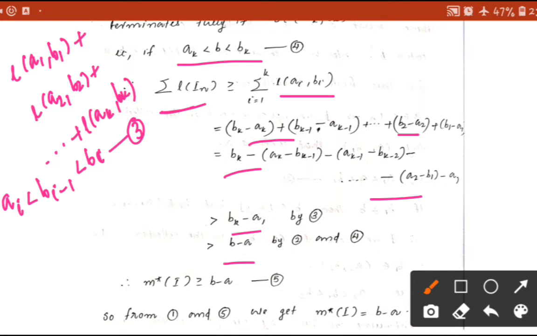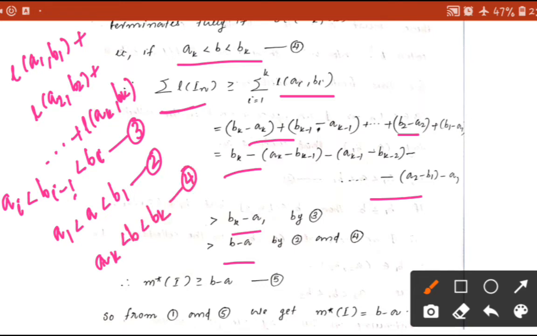Equation 2 is actually a1 less than a less than b1. This is equation 2. And equation 4 is ak less than b less than bk. This is equation 4.